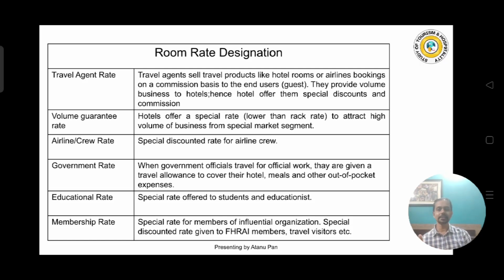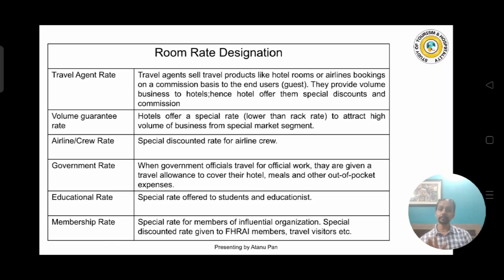All right. Next is the airline or crew rate. This is very easy. All of you know the crew members in the airlines or in the cruise lines, they travel throughout the world and they have to stay in different places. Okay. Now in that case, definitely the crew members don't have to pay. Their companies pay on their behalf for the accommodation, for food, for the transportation. The airline companies or maybe the cruise line companies, they pay for that.